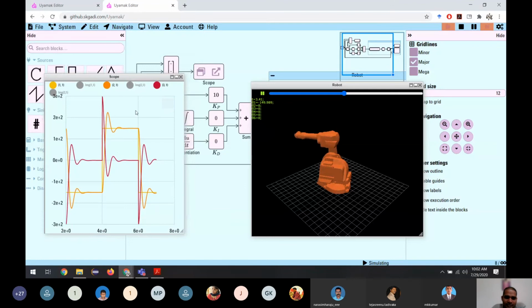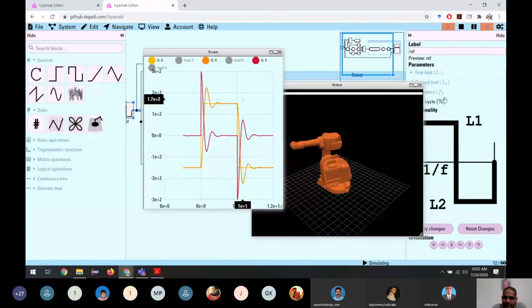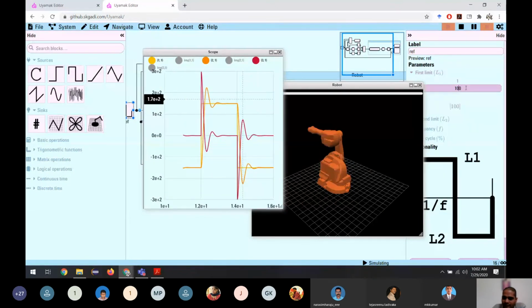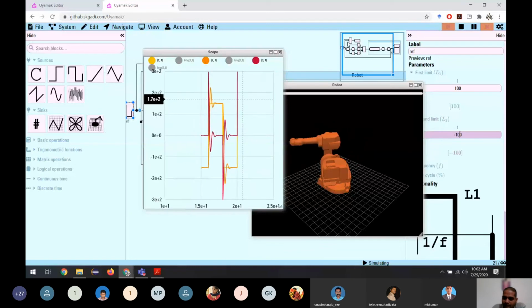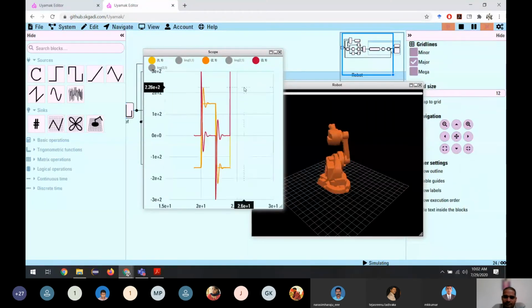It is having some oscillations, if we can see that. Instead of 150. Okay.